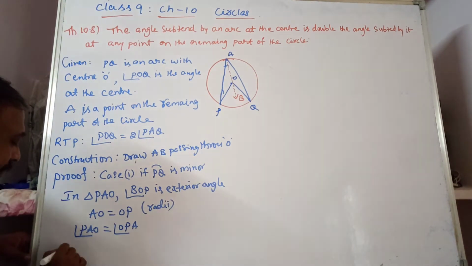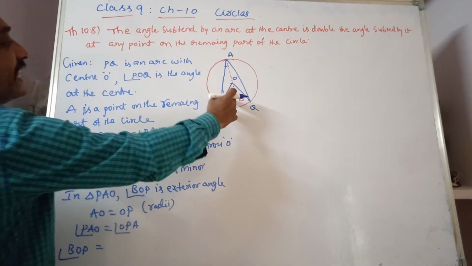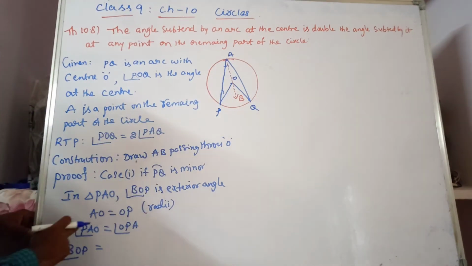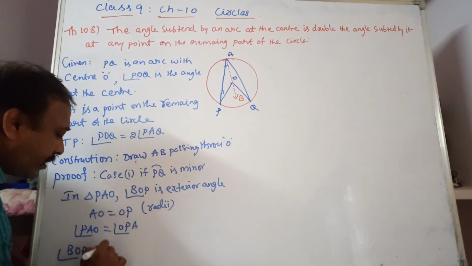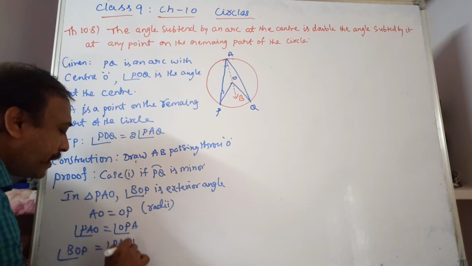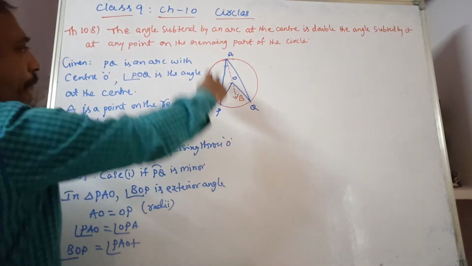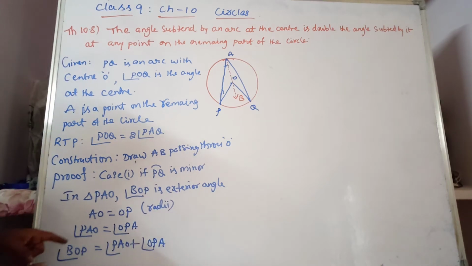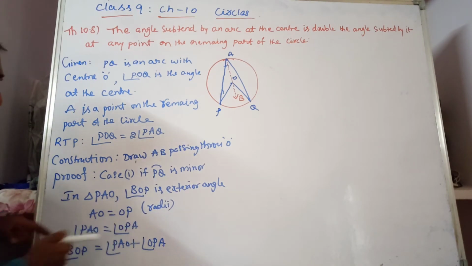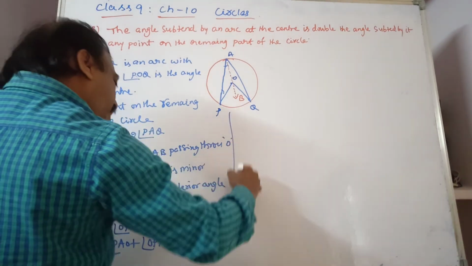Now the exterior angle is equal to the sum of the two interior opposite angles. So angle BOP is equal to the sum of the two interior opposite angles, which are angle PAO plus angle OPA. But you see here, PAO is equal to OPA. So instead of OPA, you can write PAO.